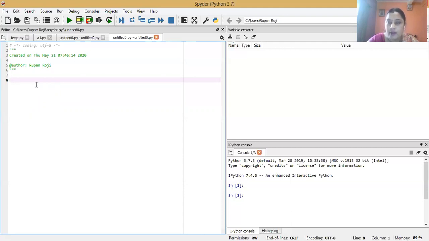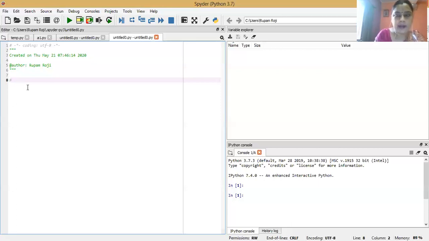As we already know, leap years are those years which are completely divisible by 4. So this is a very simple program, that is, a program to check if the given year is a leap year or not.